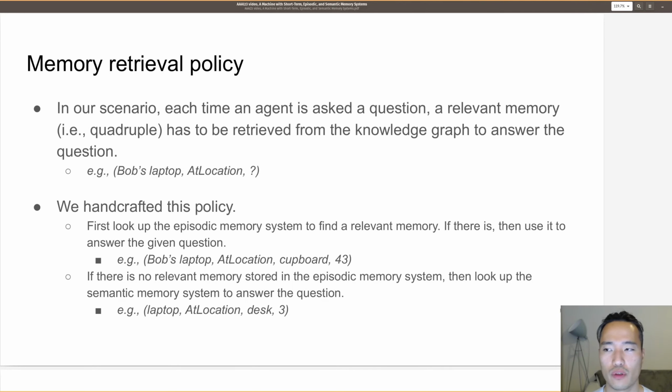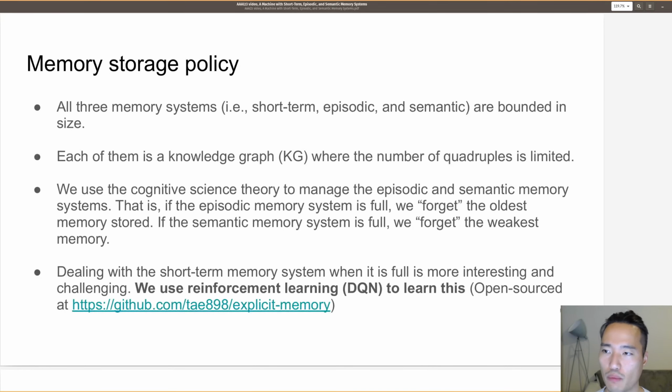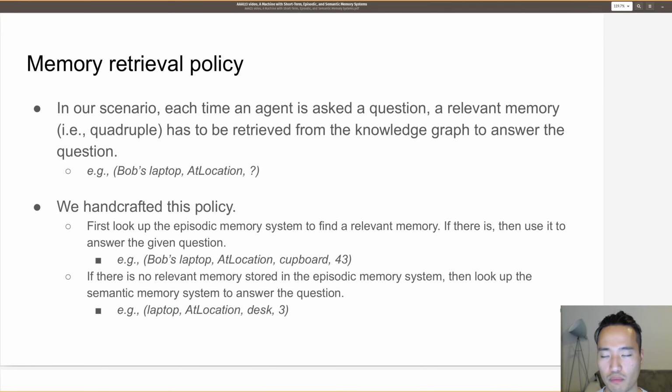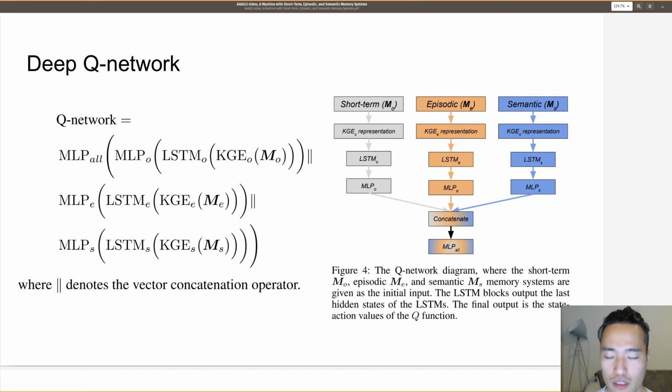So there are 2 policies here, which I talked about, memory storage policy and memory retrieval policy. What's happening here is that the better the agent manages its memory storage policy, the more likely that this handcrafted memory retrieval policy will give you more rewards. Since we're using deep learning, we have to think about what the state looks like and what the actions look like. Let's look at the right-hand side here.